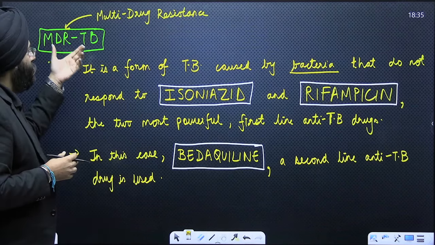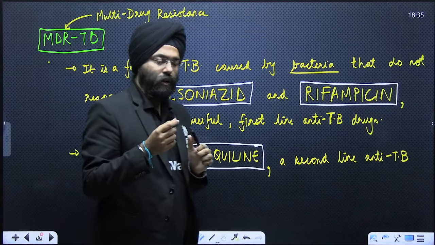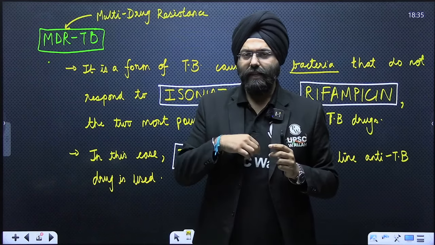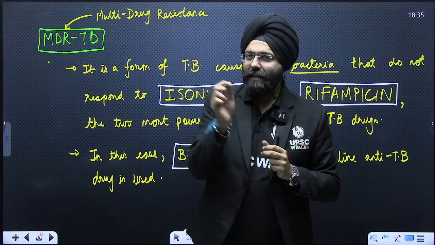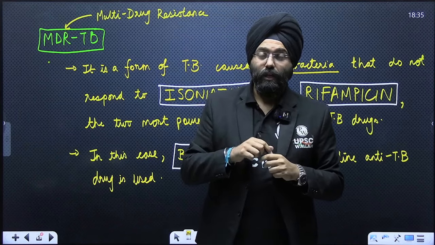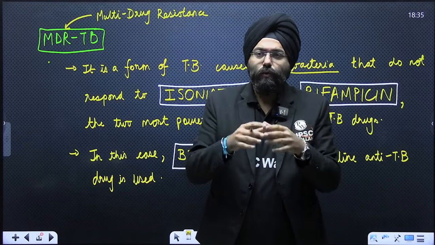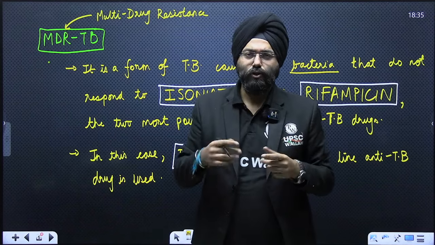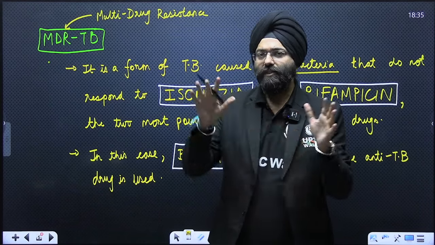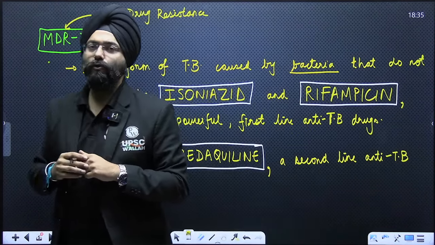What is multi-drug resistant TB? See, what happens is that due to the misuse of antibiotics, when the bacteria is inside a body, the bacteria itself becomes resistant to the various drugs that we take. Now, if you misuse the antibiotics, for example, whenever you're feeling feverish, you take antibiotics. What happens? The bacteria that might be present becomes resistant. In this process, in the long term, multi-drug resistance scenarios do arise.